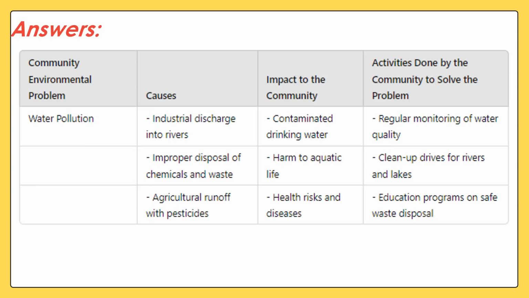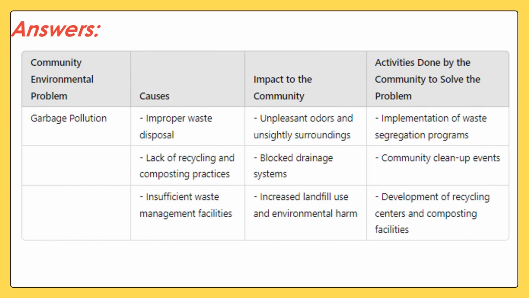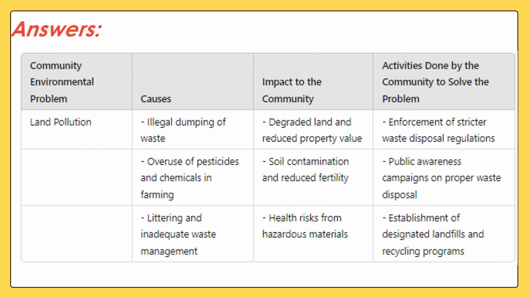We also have community environmental problem, water pollution. We do have community environmental problem for garbage pollution. We also have community environmental problem for land pollution.